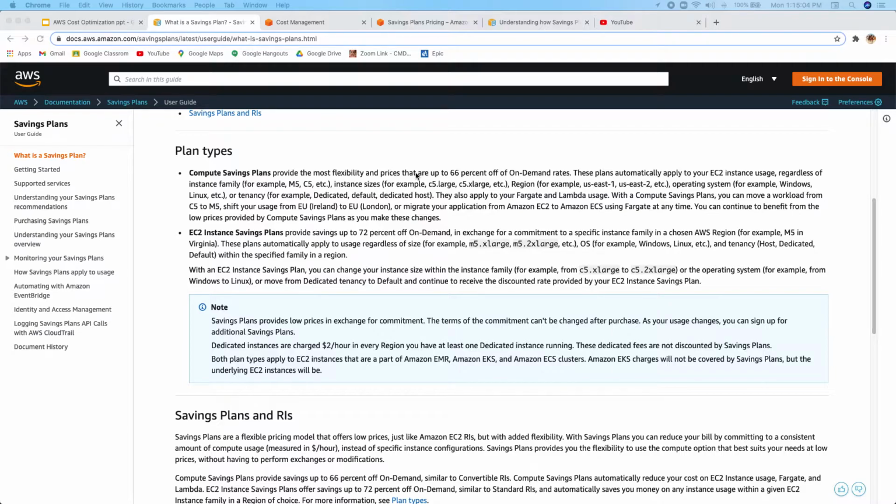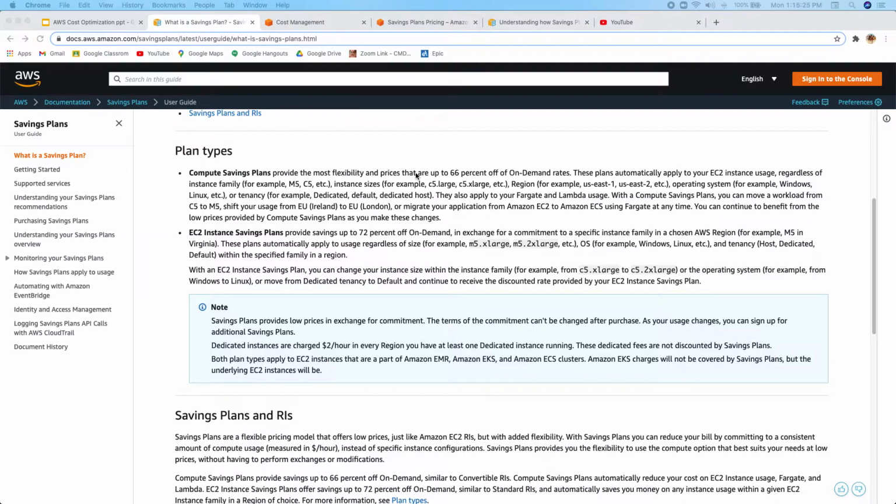Anywhere you launch an EC2 instance in your account, the savings plan will kick in and provide you a discount. The Compute Savings Plan also covers Fargate and Lambda users as well. That's why it's called Compute, because it covers EC2, Fargate, and Lambda.